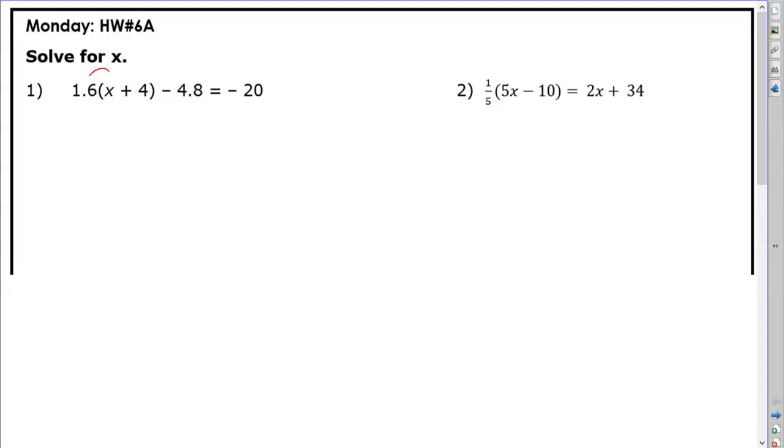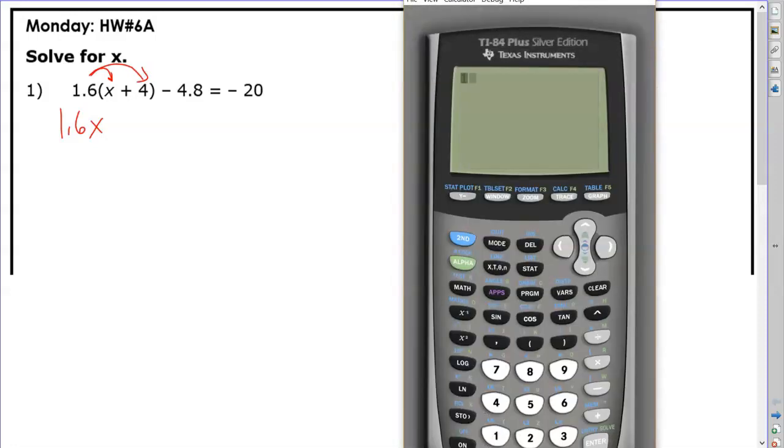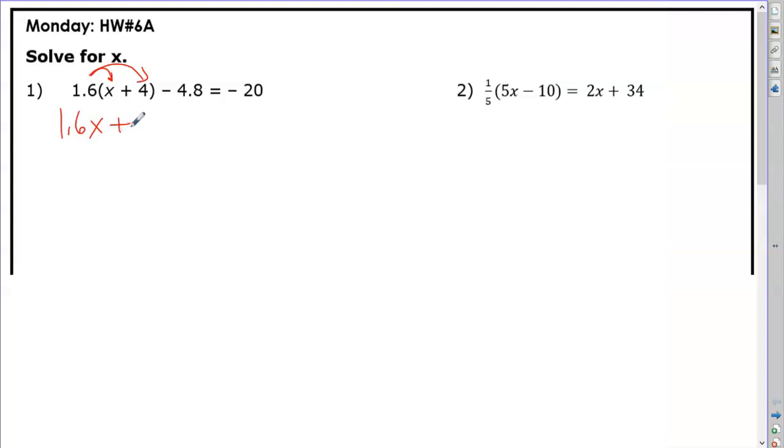The rational number 1.6 is going to multiply by x to get 1.6x. And 1.6 times 4, you're going to need a calculator probably to speed this up. 1.6 times 4 is 6.4. So we put a positive 6.4. And then we bring down the minus 0.48, we bring down the equal sign, and we bring down the solution.